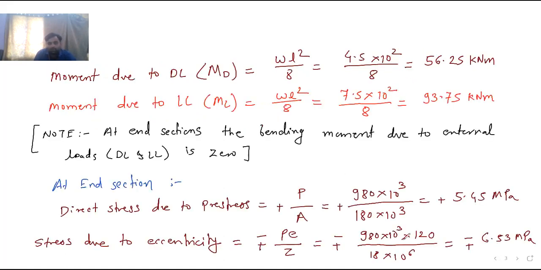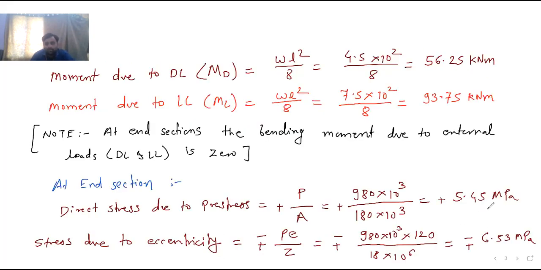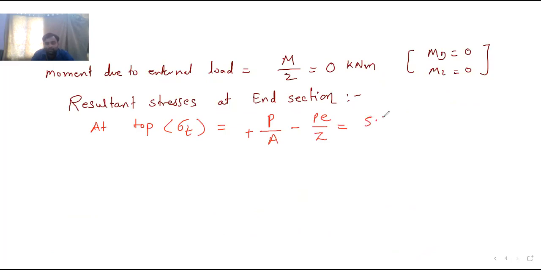And now, looking over here, it is minus plus P by Z, so at top it is minus PE by Z. If you put the values, 5.45 minus 6.53, you will get the answer. Let me know the answer.